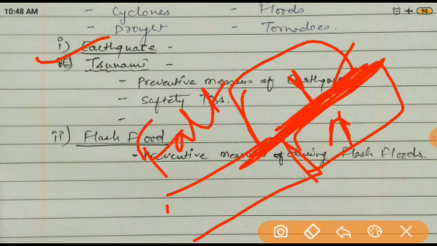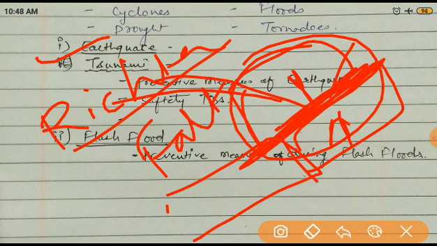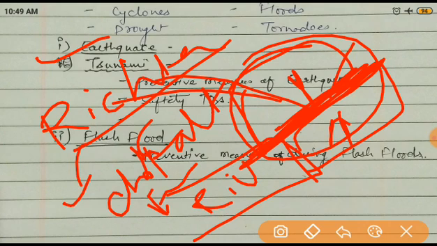Now how is an earthquake measured? It is measured by the Richter scale. Just like there are different measuring units, meter, centimeter, kilometer, in the same way for the measurement of earthquakes there is the Richter scale. The Richter scale was found by an American seismologist. What is the name of this seismologist? Charles Francis Richter. You can find all these names in the book.